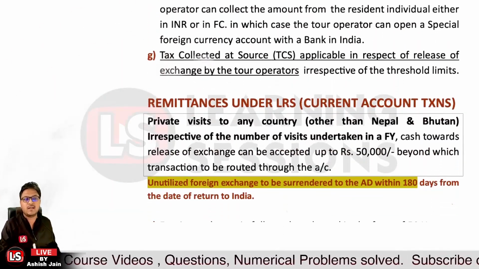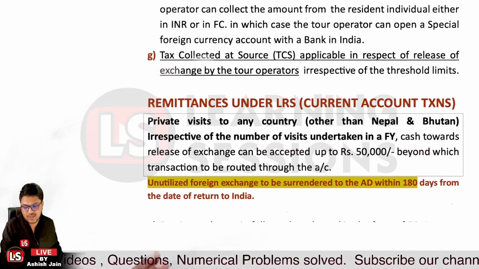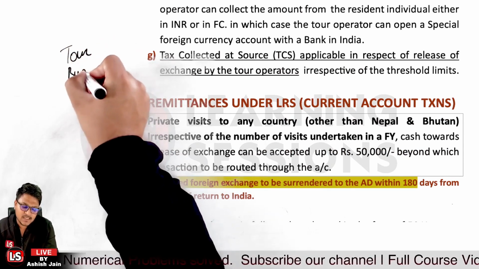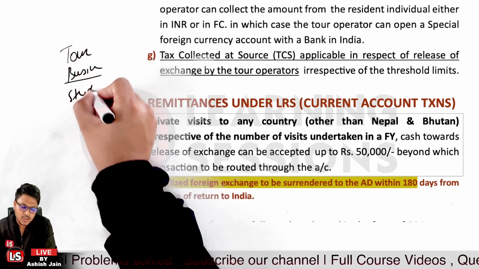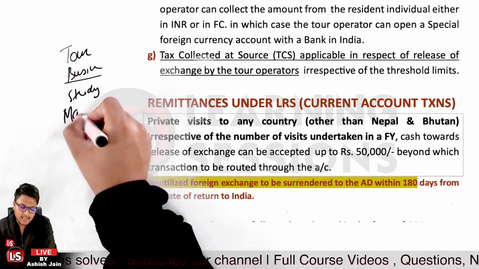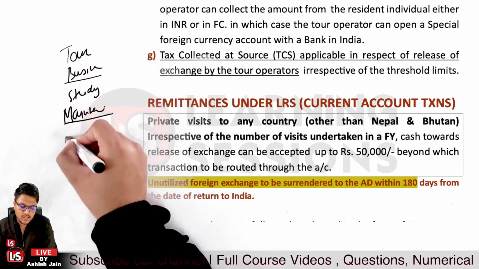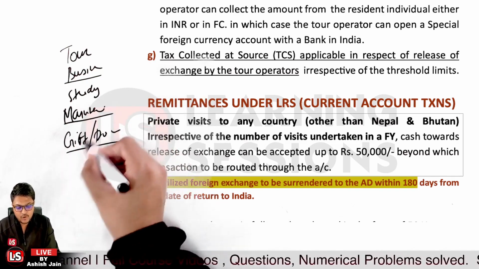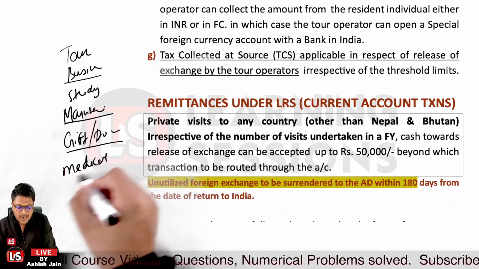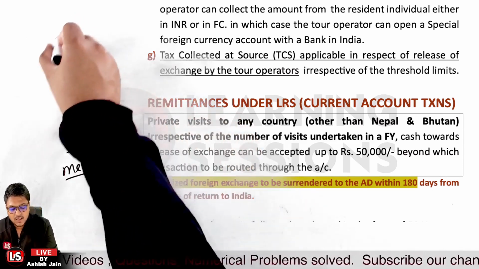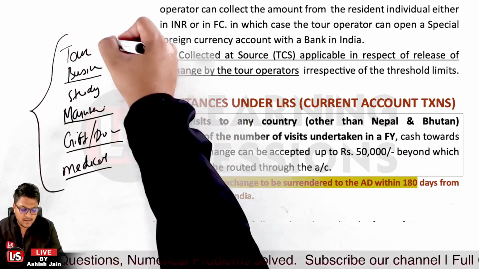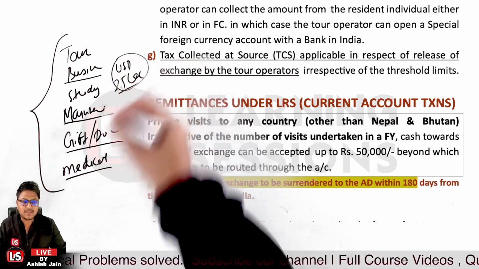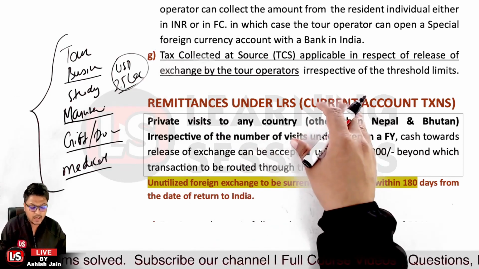It's related to remittances under the LRS, that is, current account transactions. I told you that whenever you're going for a private visit or a business visit, you're going to study abroad, you're going to send money for the maintenance of your family or close relatives, whether it's related to gift or donation purposes, or medical treatment purposes, for emigration or immigration purposes, you can remit money with an aggregate amount of 2.5 lakh USD per financial year. So that's the case related to the LRS.